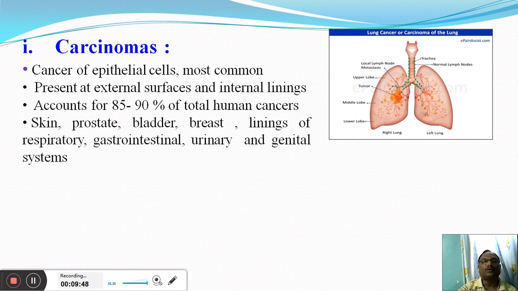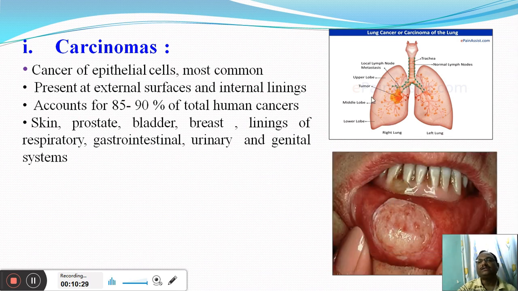Actually this is a major type of cancer occurring in human beings. That means it accounts for about 85 to 90% of the total human cancers. That means among the total different types of cancer occurring in human beings, 85 to 90% are of carcinoma types. Now the epithelial cells are mainly associated with organs like skin, prostate or bladder, breast, linings of the respiratory system, linings of the gastrointestinal system, urinary system, as well as the genital system. And therefore, the majority of the cancers associated with these systems are of carcinoma types. Now you can see here, these are the images.